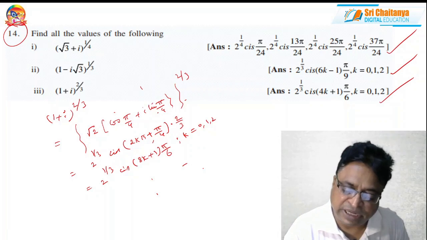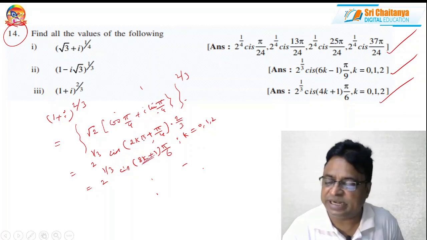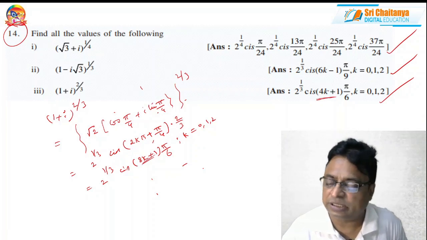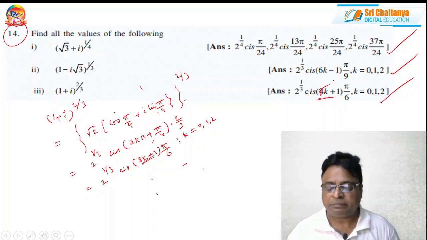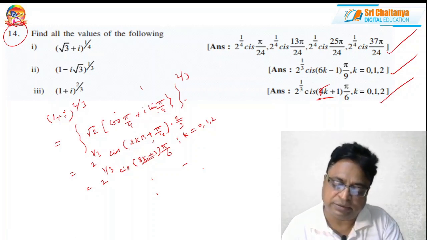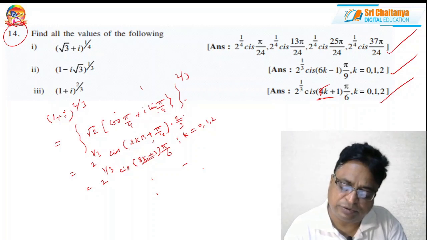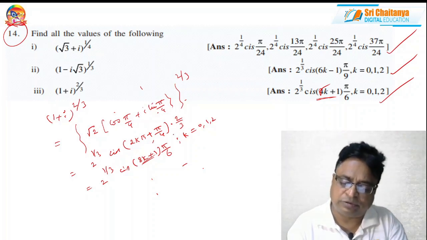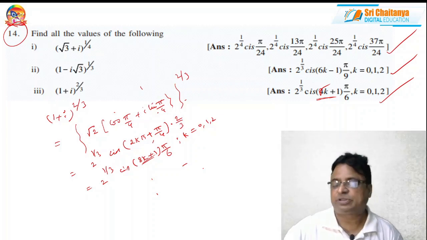Yes, absolutely right. This is 8k plus 1, not 4k. This is (8k plus 1) into pi by 6. You can get it because 2 is there now, because 2k pi is there. 2 gets cancelled. That's why I'm right. So this is about the values.